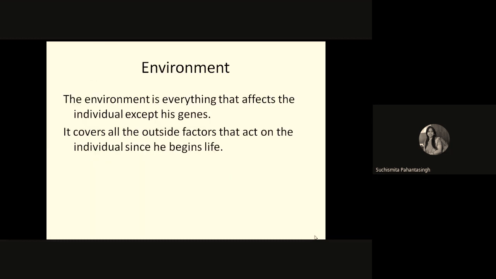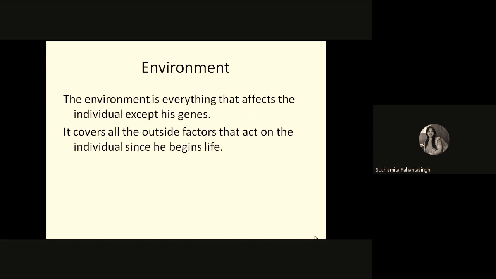Next is your environment. Okay, so what is this environment? Environment is what is around us. The environment is everything that affects the individual except his genes. The things which are beyond the genes, that is your environment. If it is genes, then it is heredity. If it is beyond the genes, that is your environment.